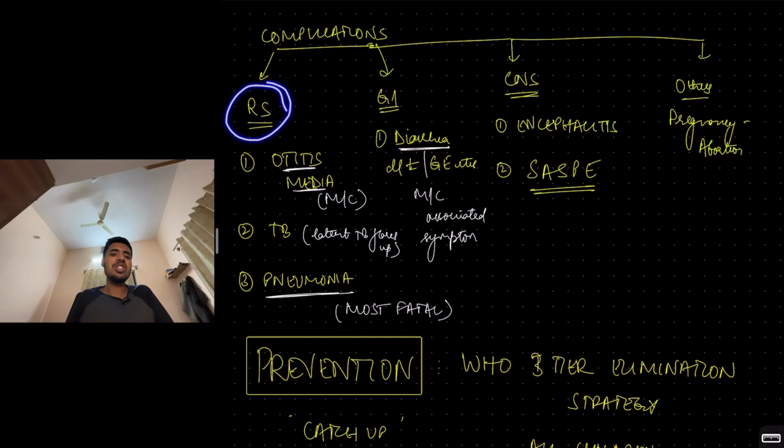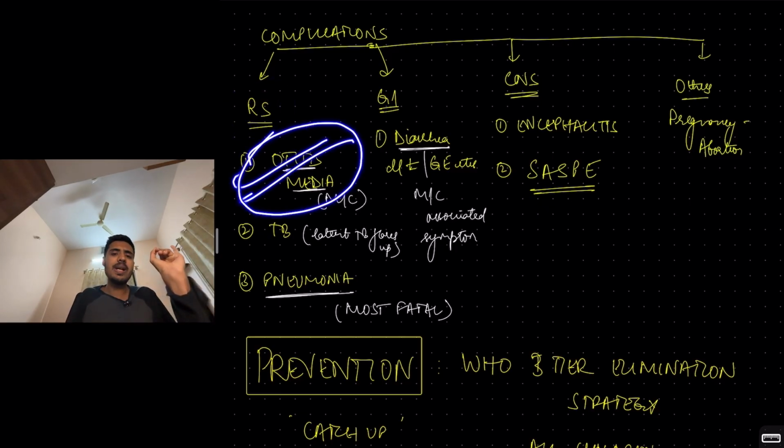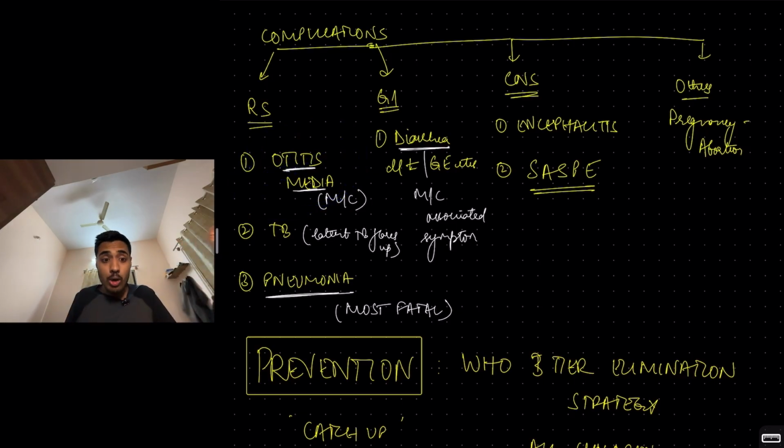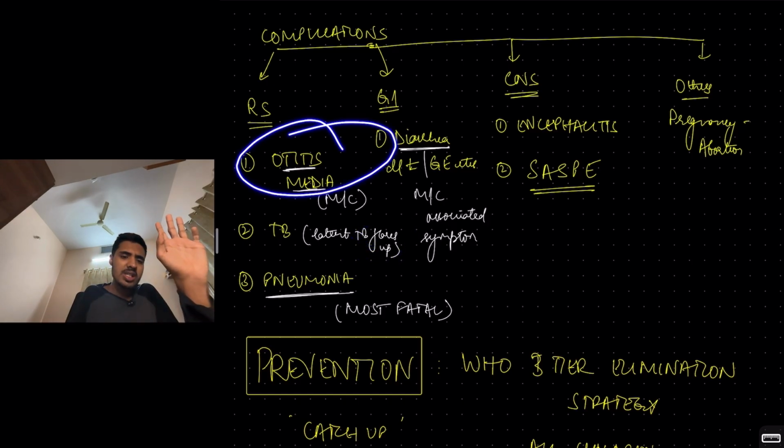The most common complication of measles is otitis media. That's the most common complication. The most dangerous, most fatal complication is pneumonia. TB also, latent TB. If the child had latent TB, in the post-measles stage, because of weakened immunity, it can flare up. TB can happen. But the most common complication of measles is otitis media, most fatal is pneumonia.